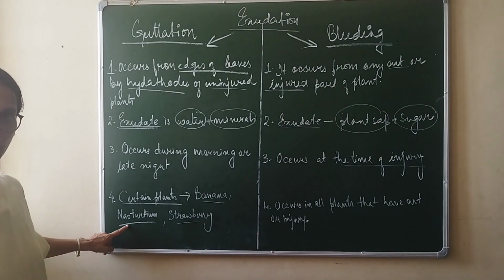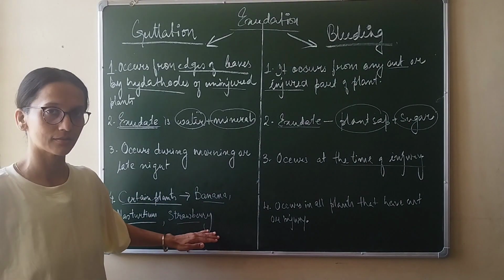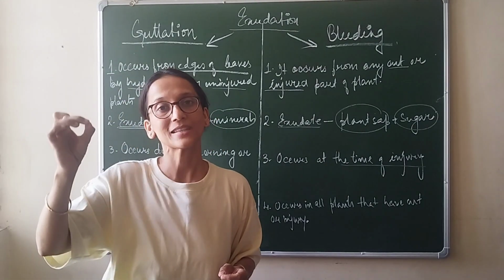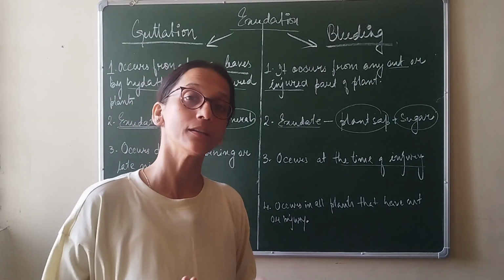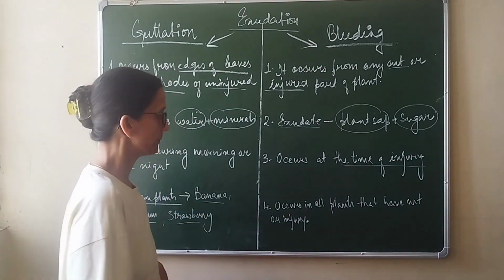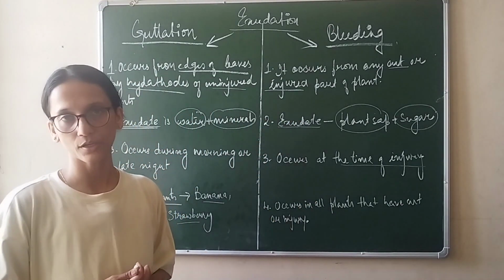Because it's a scientific name. You also have to do the same in your exam, okay? And we need to remember all the three examples. They may also give you a picture of a plant with water droplets at the edges, and they may ask you to identify what phenomena is happening in the plant. Then you have to say it is guttation. Whereas in case of bleeding, it occurs in all the plants that have any cut or injury.